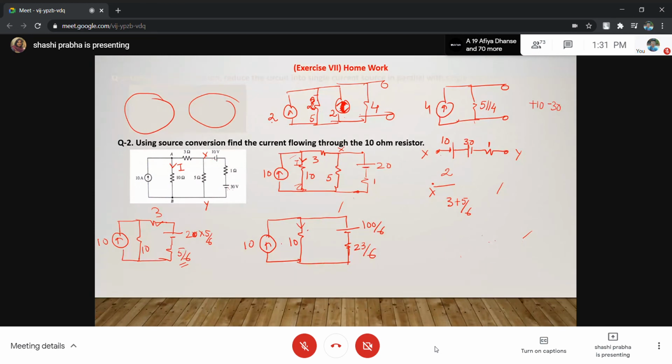Okay. Now, can you further change it? We cannot change this, because this resistance you cannot lose. So this will remain as it is, 10, and we can further convert this 23/6 and convert it again into a current source. What is this current source? This current source is 100/6 divided by 23/6. This is 100/6 upon 23/6. This current you have to find out.